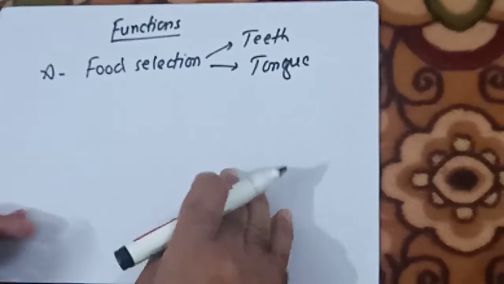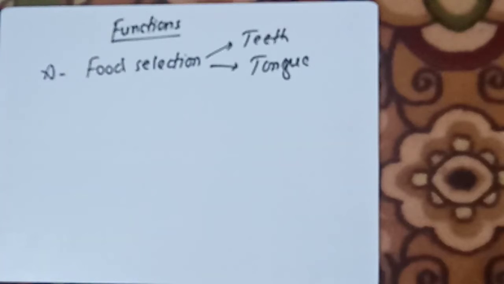How? The teeth will detect whether the food is soft or hard. If it is hard, our mouth cavity will not accept it, so we will not eat that. If it is soft, our teeth will accept that, and we will take that food. The tongue will taste the food. If it is good, it will be taken in, and if it is not liked by the tongue, it will not be taken by our mouth cavity.